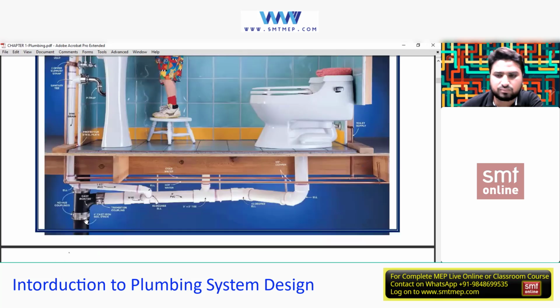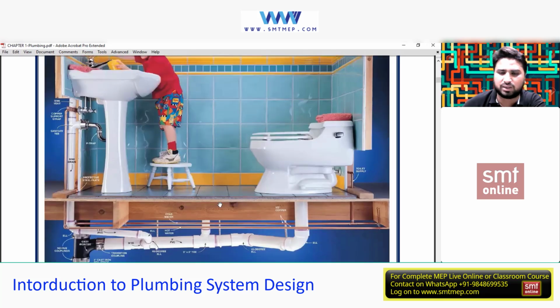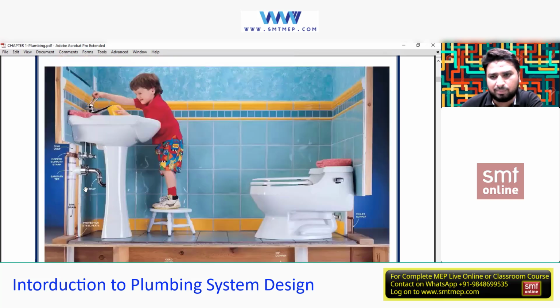This is a riser, or a stack, which is collecting the wastewater and the soil water. So this is nothing but a plumbing system. Otherwise it's only plumbing, just conveying water from one place to the respective fixture. That's it.